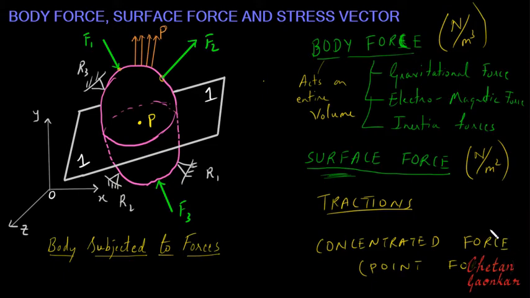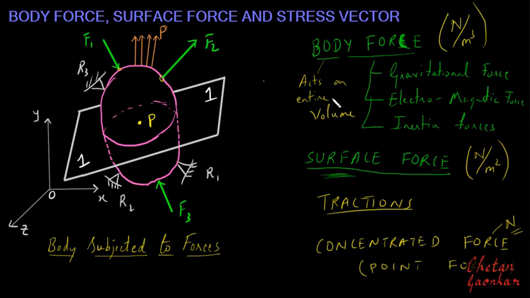The unit of a concentrated force or point force will be Newton. So these are the types of forces which can act on any body: body forces and surface forces. Under surface forces we have tractions and concentrated forces, which are special cases.